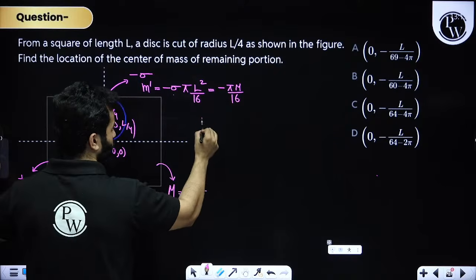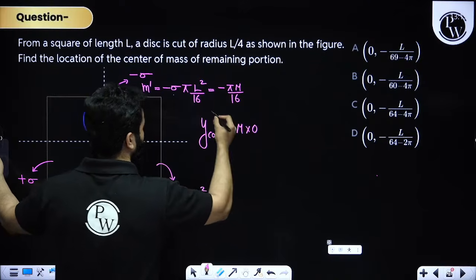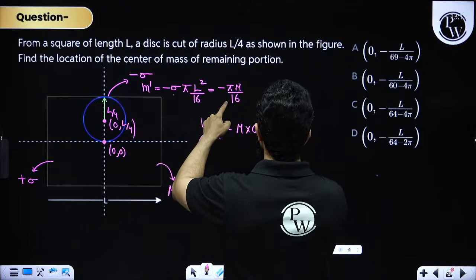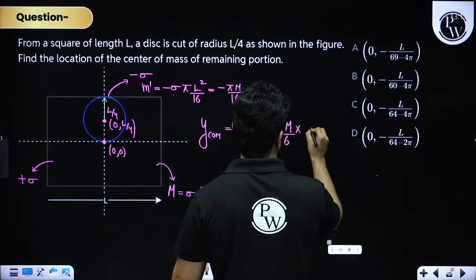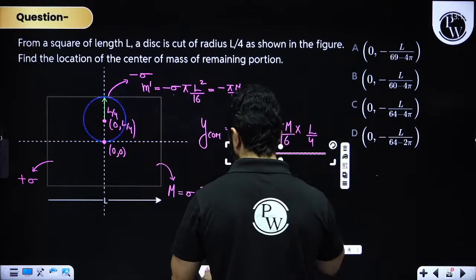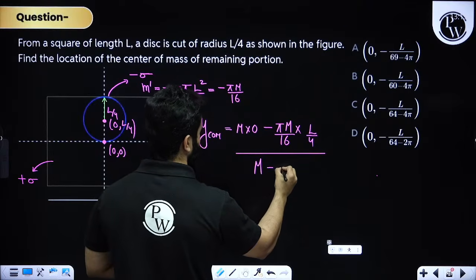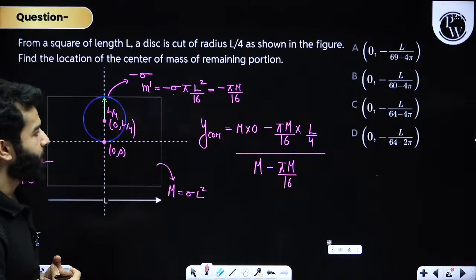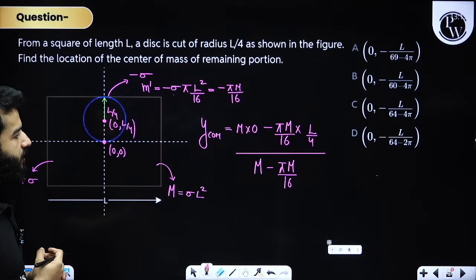So when you are going to talk about YCOM, first you are going to write capital M times 0. Then you are going to write minus, because of this M dash, minus pi M by 16 multiplied by this distance, that is L by 4, whole divided by total mass. When you write down the total mass, write M minus pi M by 16. Hopefully this makes sense.